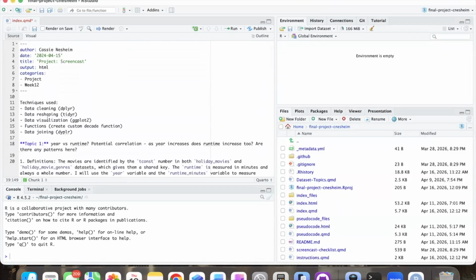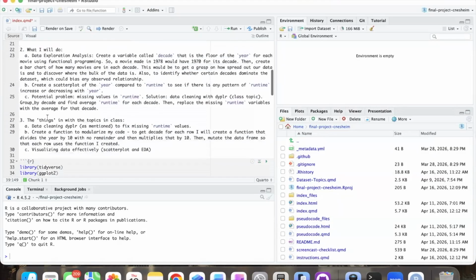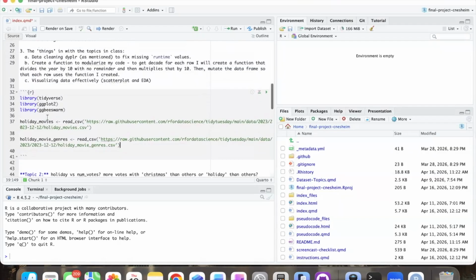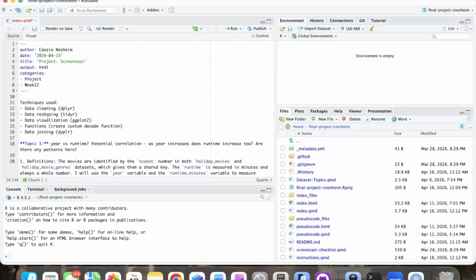Okay, I chose to look at holiday movie data. The data goes all the way back to sometime in the 1900s. I wanted to look at whether year, genre, or target audience has any impact on how many votes they get, which is through IMDb. So maybe looking at engagement, or also going through and looking at rating, like average rating.